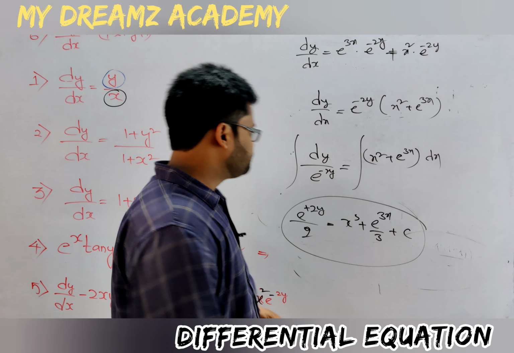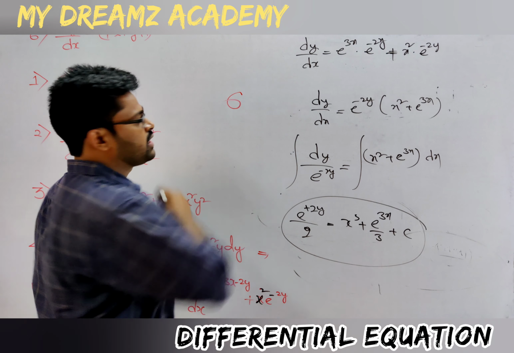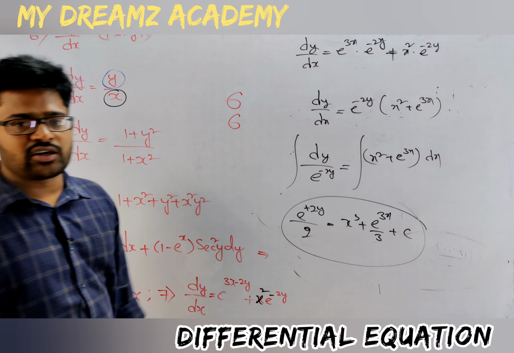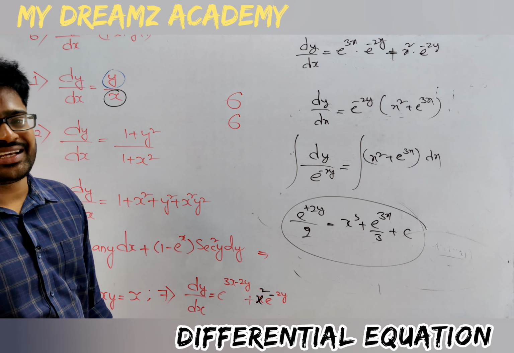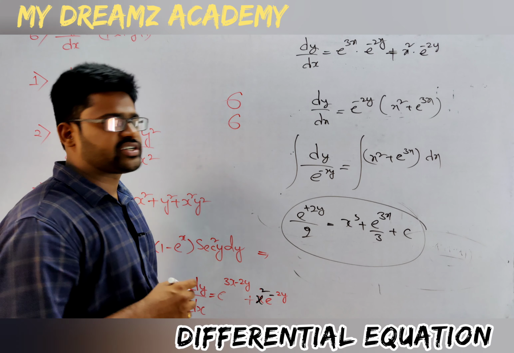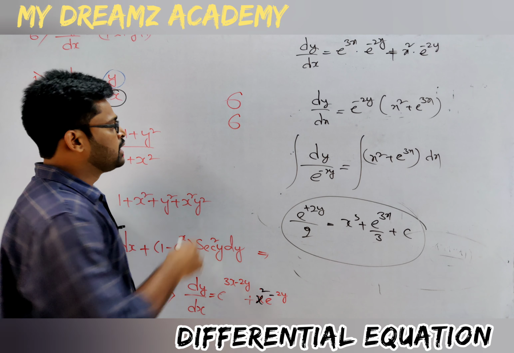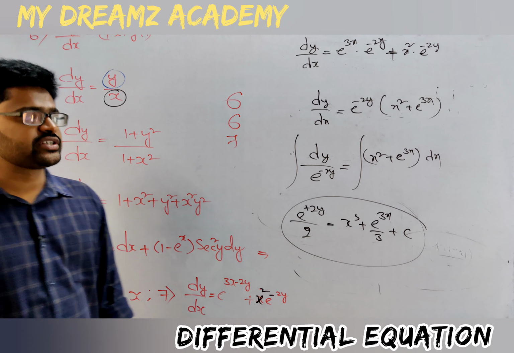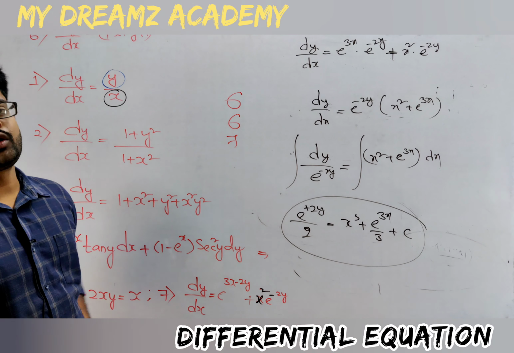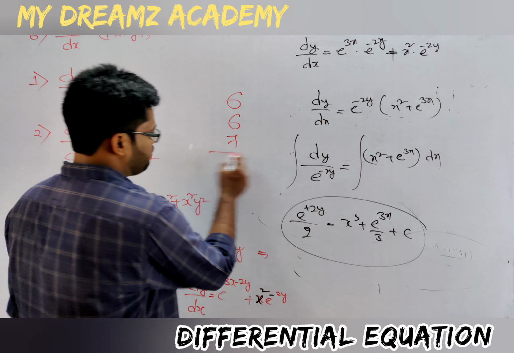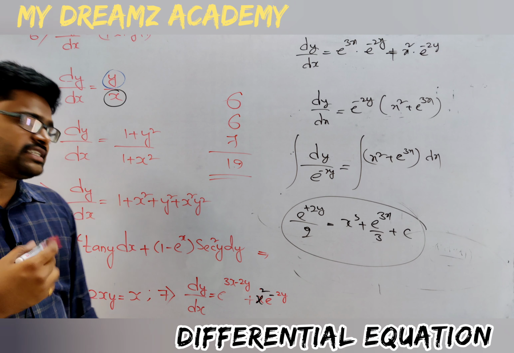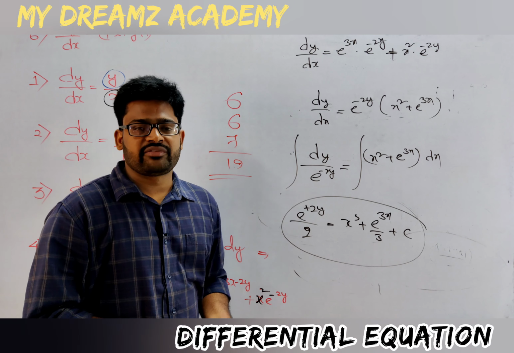In total I have given 6 questions from order and degree, and 6 questions from elimination of arbitrary constants, that is nothing but formation of a differential equation from a normal equation. Thereafter, 7 questions from the variable separable method. Okay, 6 plus 6 is 12, 12 plus 7, in total we have done 19 questions, and the remaining 31 questions we will see from the remaining other topics of differential equations.